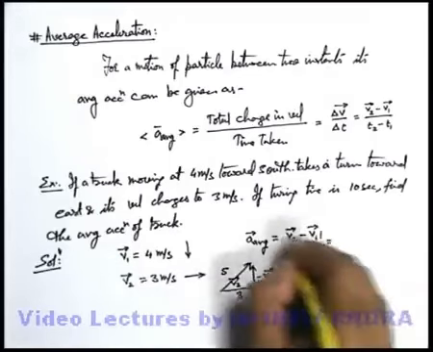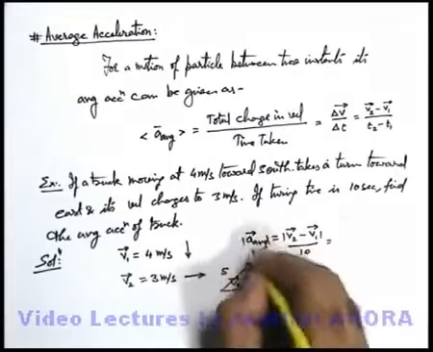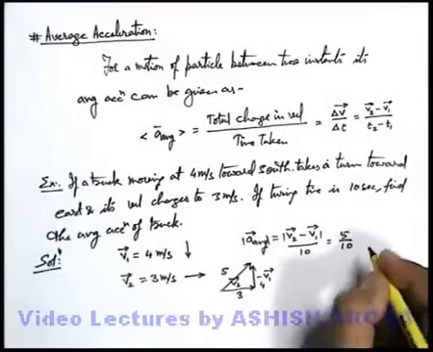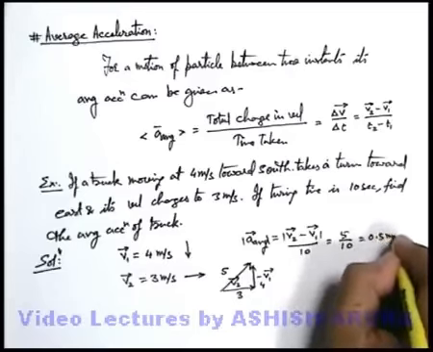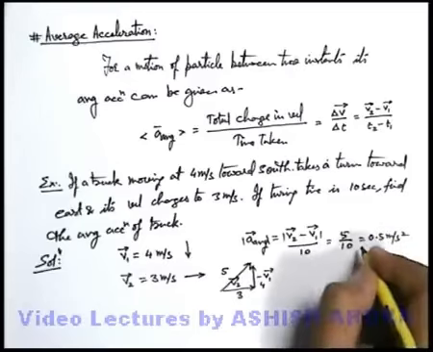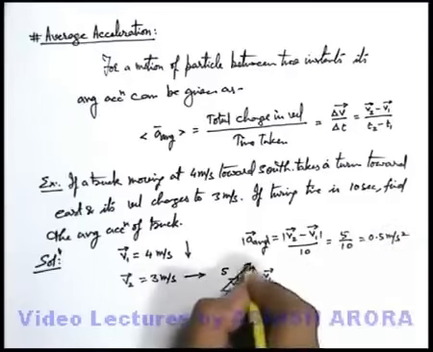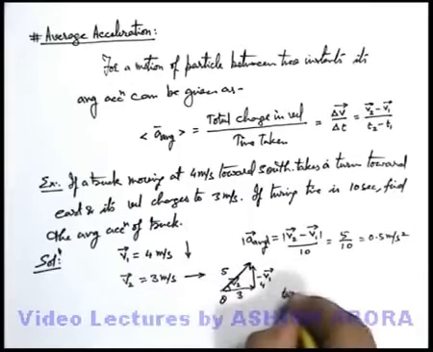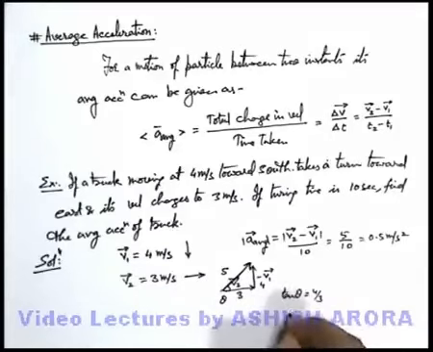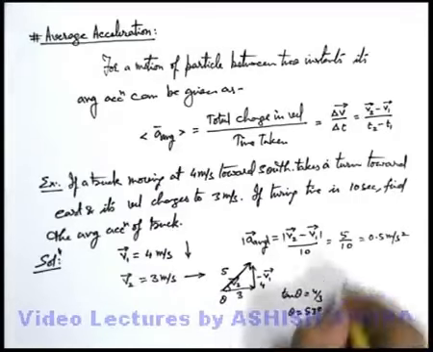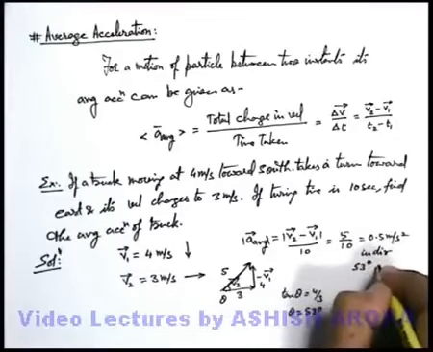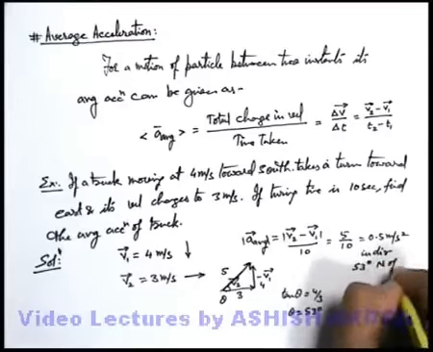So if we substitute the magnitude of the v2 minus v1 vector, the magnitude of acceleration is 5 by 10, which is 0.5 meters per second square. If we wish to find its direction, if this is the east direction, it will be north of east at an angle theta. Here tan theta is 4 by 3, which means theta will be 53 degrees. It is 53 degrees north of east.